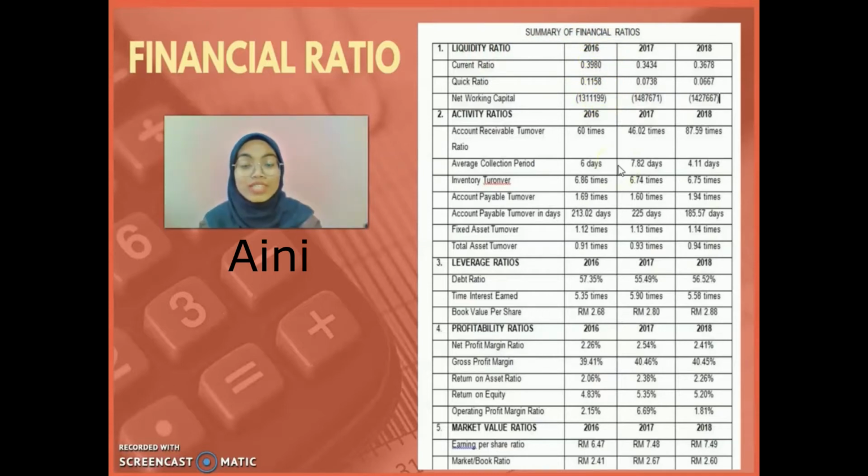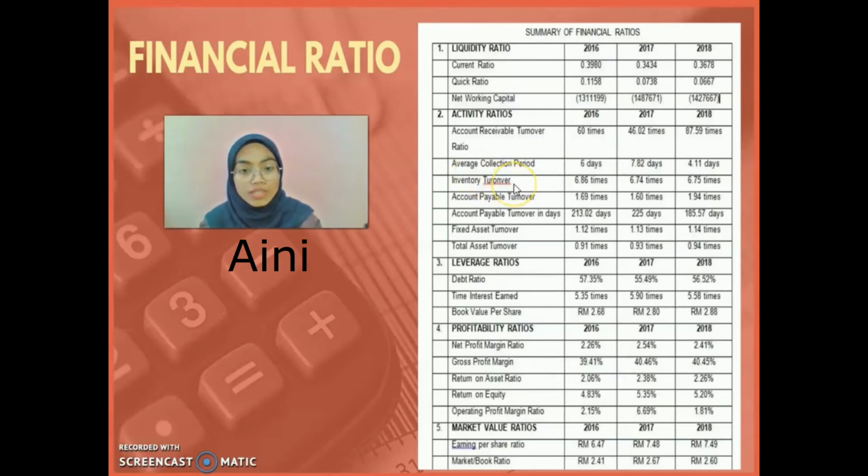Now we go to the second type of financial ratios, which is activity ratios. There are 7 types here. The first one is account receivable turnover. We must choose the highest one at 2018, which is 87.59 times. For the average collection period, we must choose the lowest one, which is 4.11 days, also at 2018.